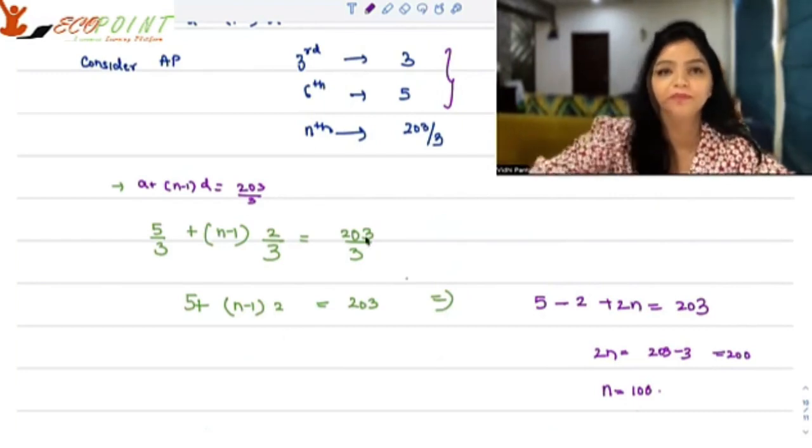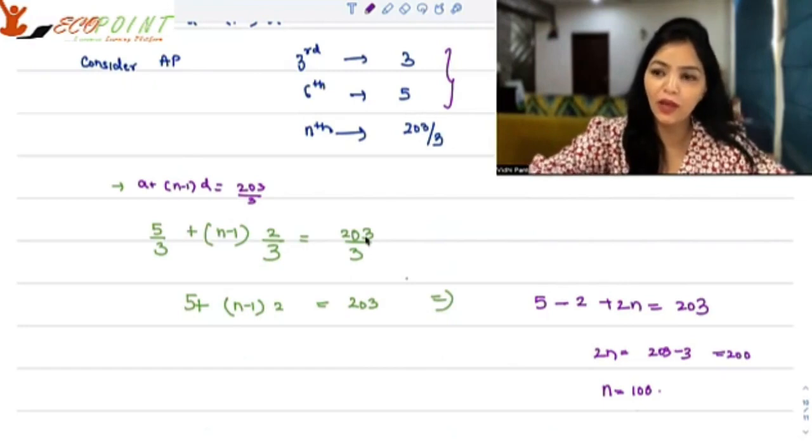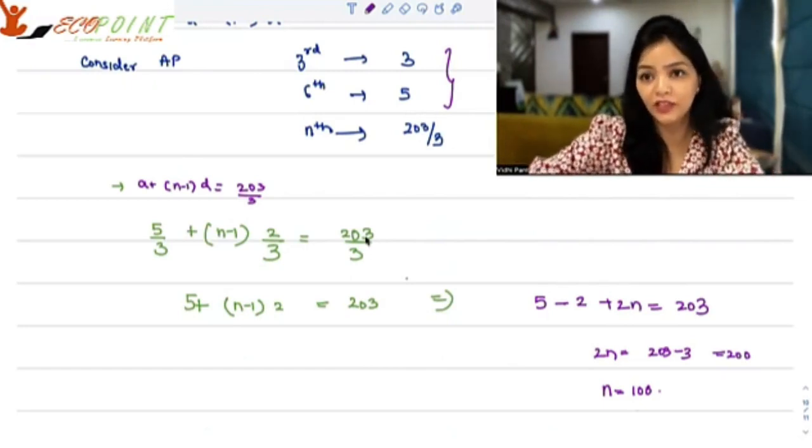Okay. So this is what I wanted to discuss in this video. I wanted to discuss progressions, AP, GP, and HP. It's basic math.